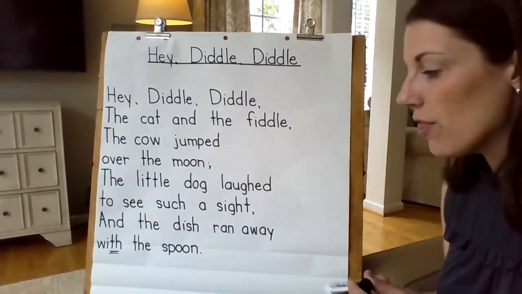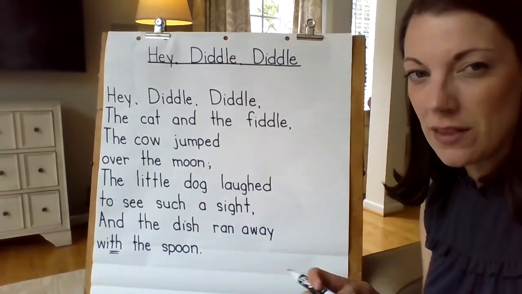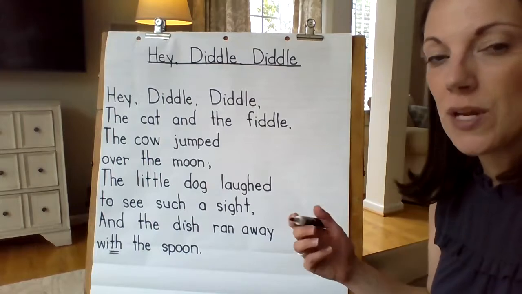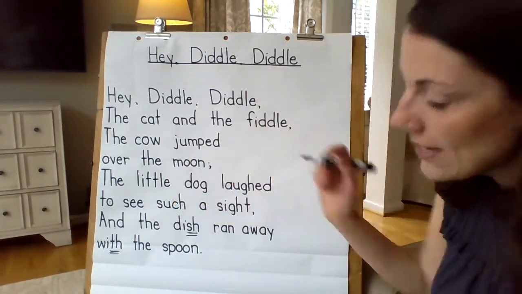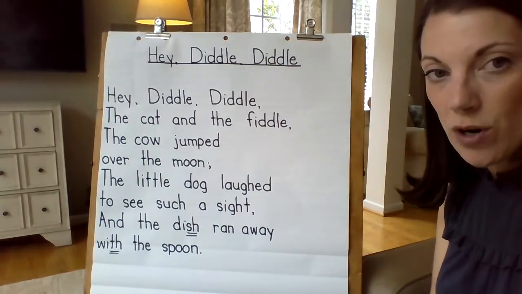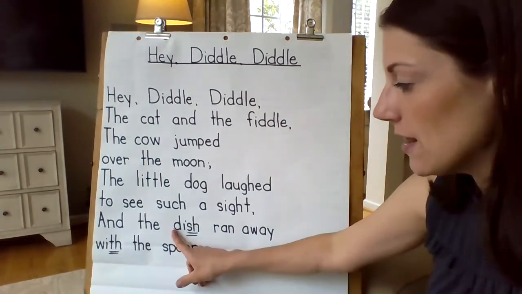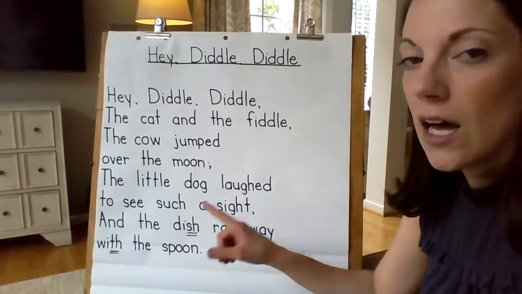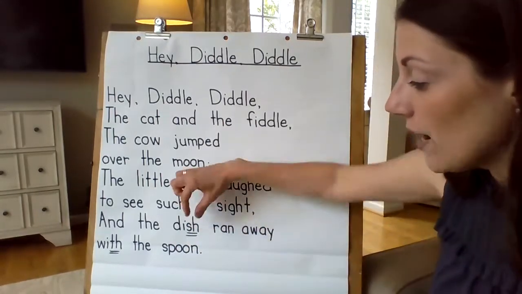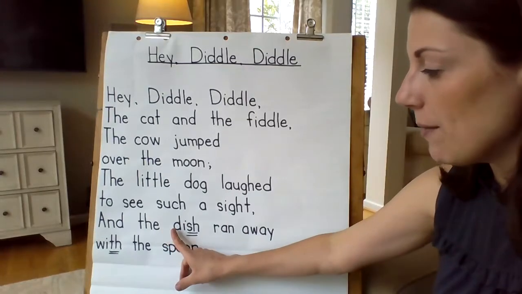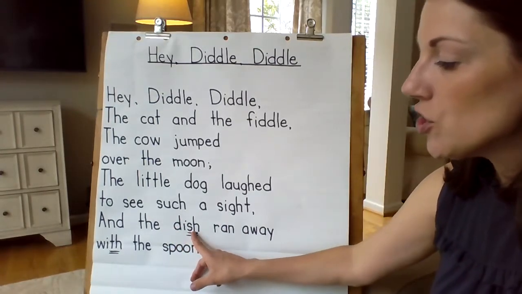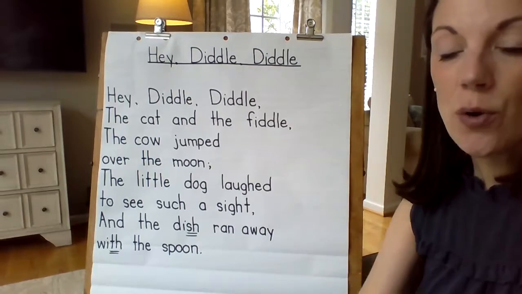That's the word with. See another one here that has one of the digraphs we know, looking for parts we know. See a part I know right here. S and H. If I was going to sound out that word and I used every individual sound, it would sound like this. D, i, s, dissa. But if I notice, this is a part that I know, that sh sound. Watch me do it again. D, i, sh, dish.